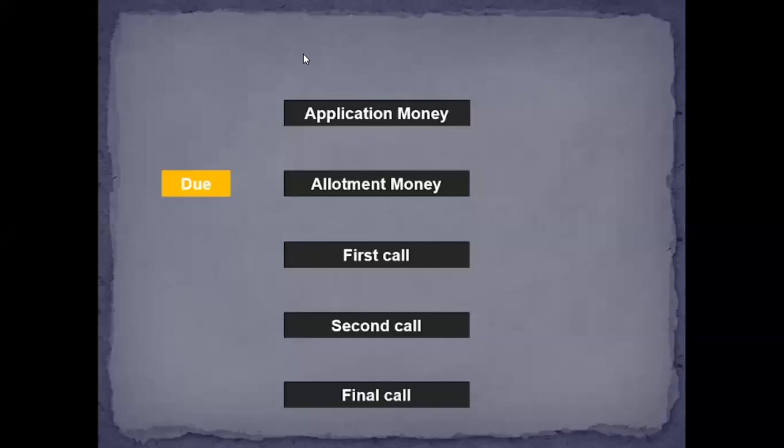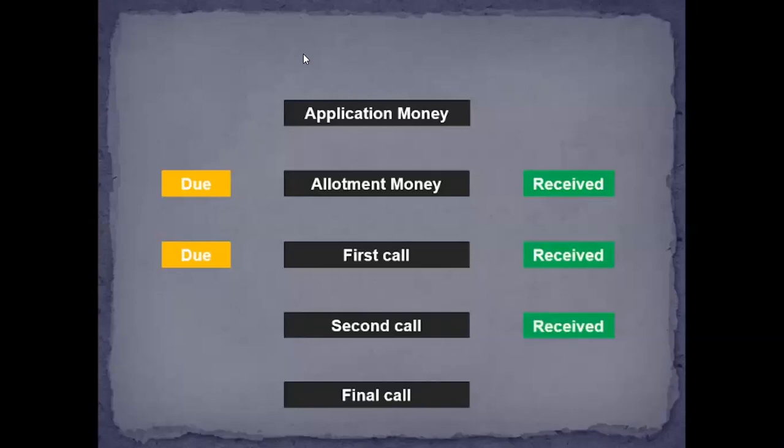First we make the allotment due, then we receive it, then we make the first call due, then we receive some amount for the first call, then we pass the journal entry for making the second call due, and then the investor has to pay the second call. Then we make the final call due, and the investor has to pay the final call as well. This is what usually happens, right?